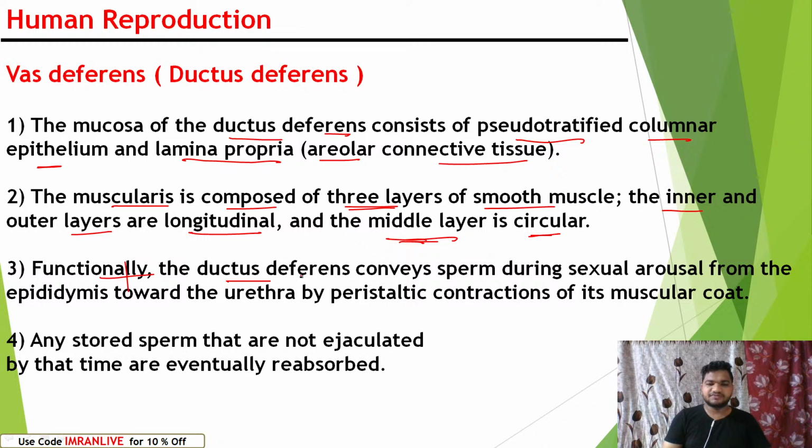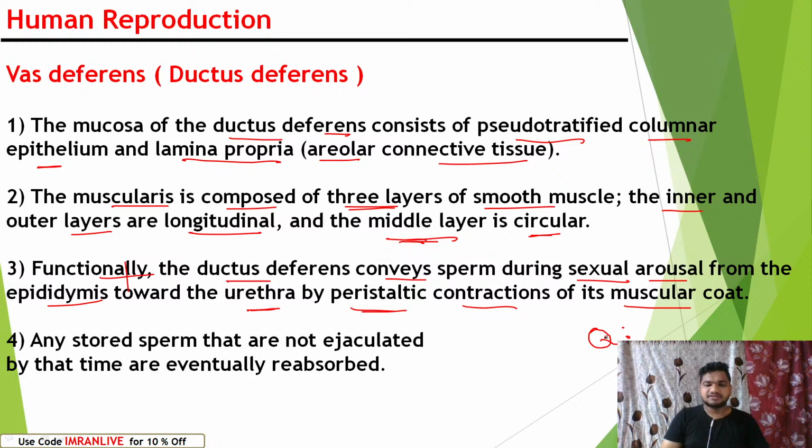Functionally, the ductus deferens conveys the sperms during sexual arousal from the epididymis towards the urethra. The vas deferens is present between the epididymis and urethra, so it helps collect the sperm from the epididymis and send it towards the urethra, by peristaltic contraction of its muscular coat. With the help of the muscular coat, the vas deferens performs peristaltic movement to carry the sperms from the epididymis to the urethra. So a question can be framed from this slide.